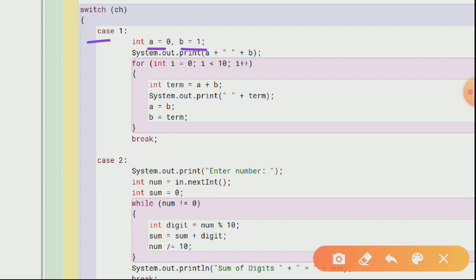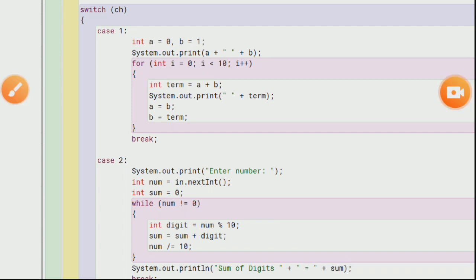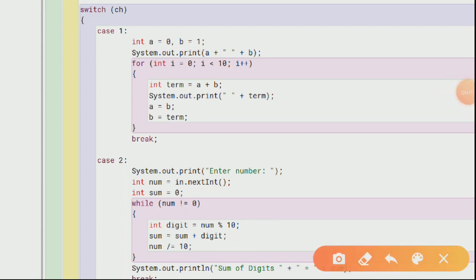Okay, now see, it is going to be printed A space B. So 0 and 1 is going to be printed out as it is. Now you will be getting i equals to, regarding this for loop, please make a change over here. We are writing i equals to 0. Now please cut this i equals to 0 and write down i equals to 2, because already we have taken these two numbers now, and in total we are going to have what?